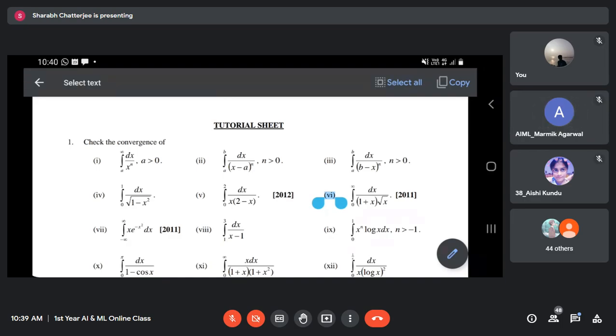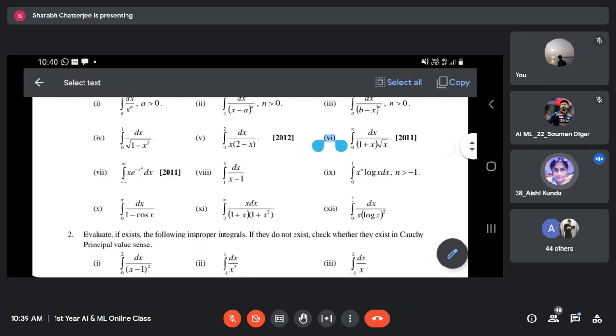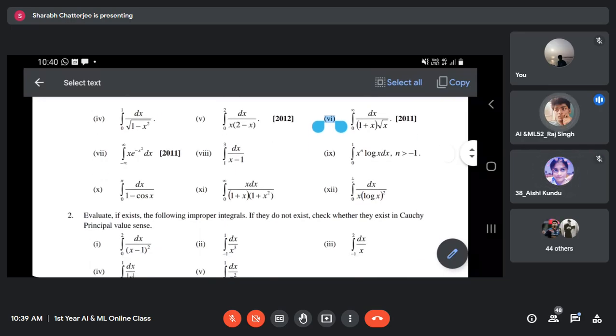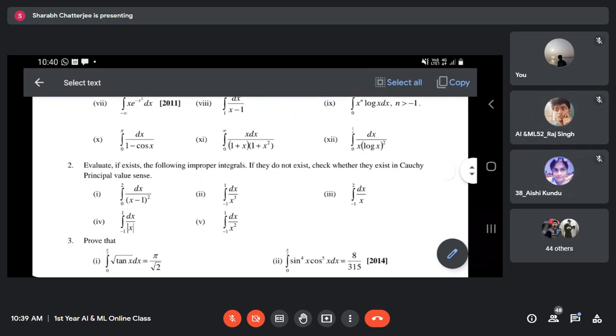So is the answer pi by 2 or pi? I think it's pi. Yes, sir, pi is the answer. So this is a convergent integral, right? Yes, sir. We did it in the Cauchy principal value sense.